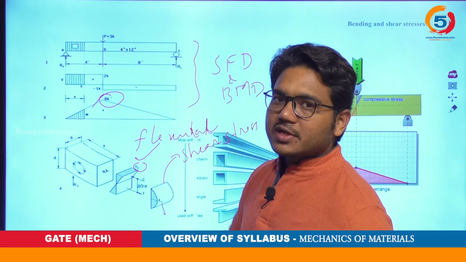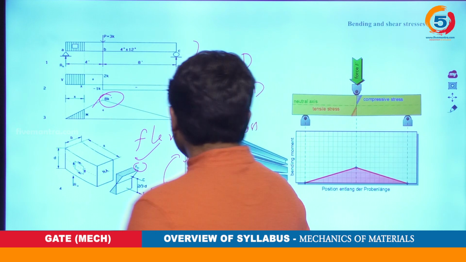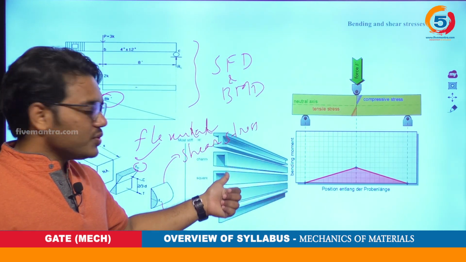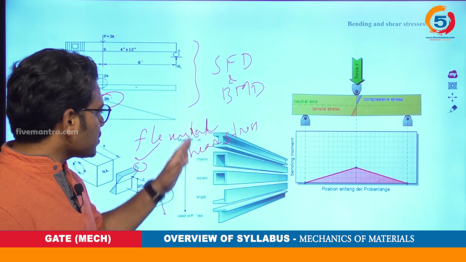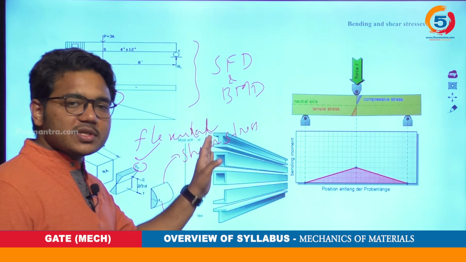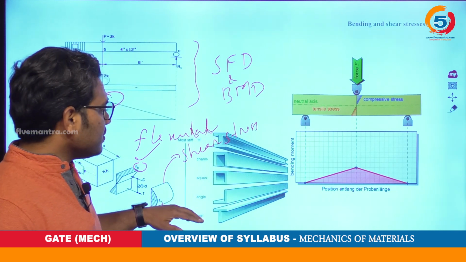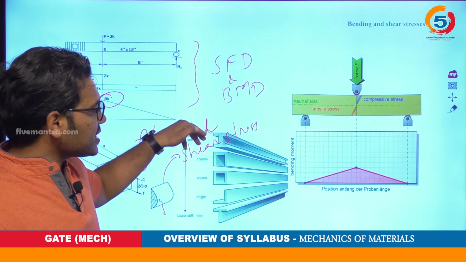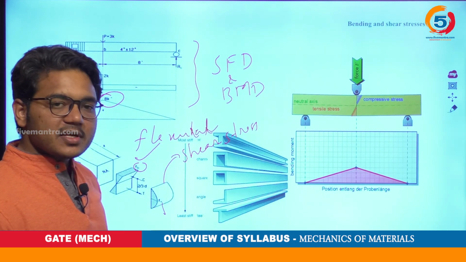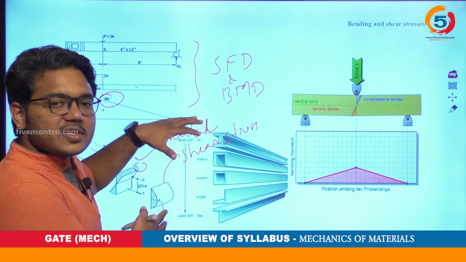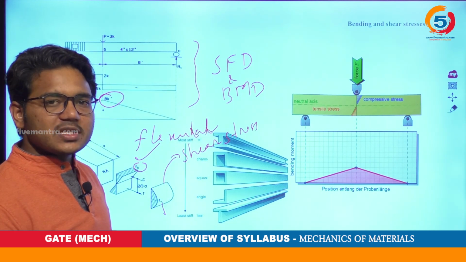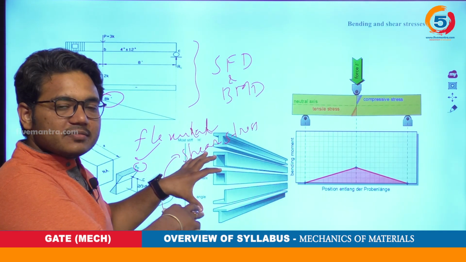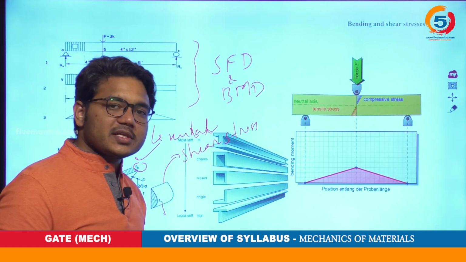The cross section may be of various types, as this picture shows. Beams can be used with various cross sections, and this also shows the order of strength based on stiffness. The most stiff is the I section and the least stiff is the T section. These are the various cross sections we use for beams, and this makes an essential part of this particular topic, that is bending stresses.